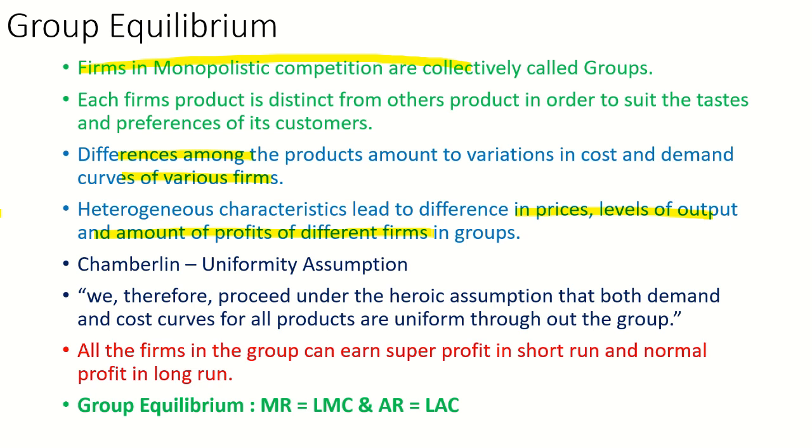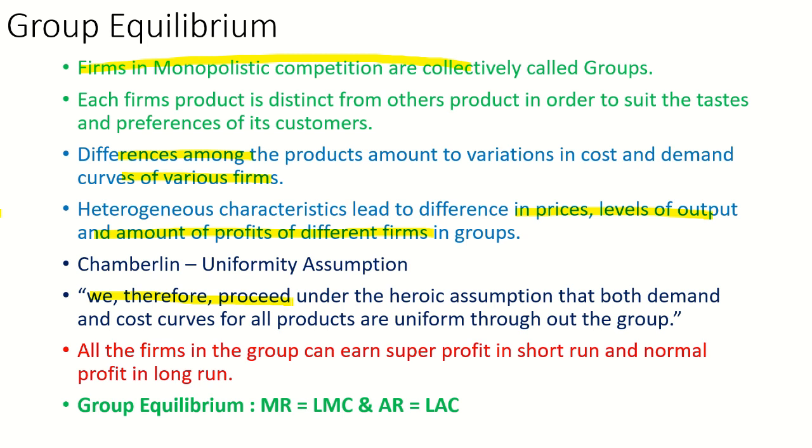In order to solve this situation, Chamberlin put forward a new assumption called the uniformity assumption. Under the uniformity assumption, we proceed under the heroic assumption that both the demand and cost curves of all the products are uniform throughout the group. Actually, the demand curve is different, but here we are assuming that the cost curves of all the products are uniform throughout the group.